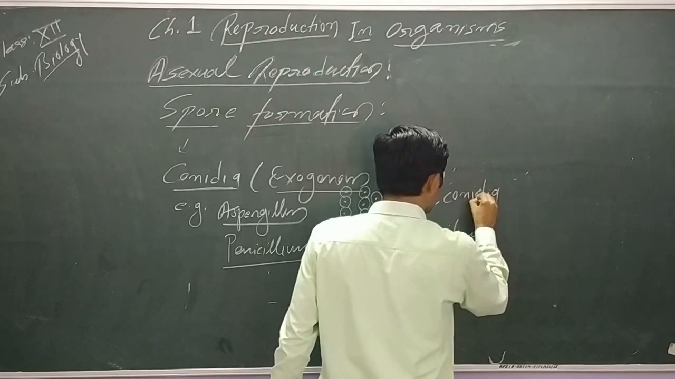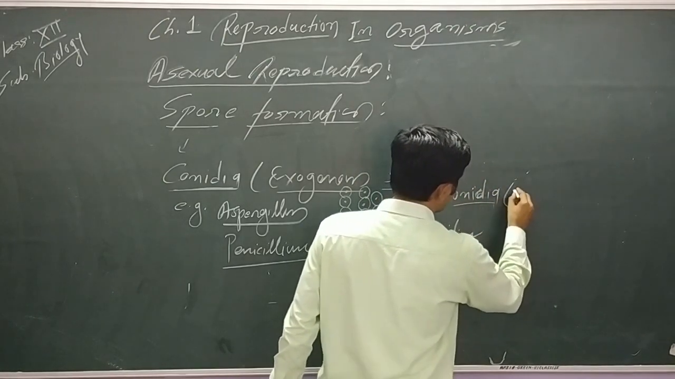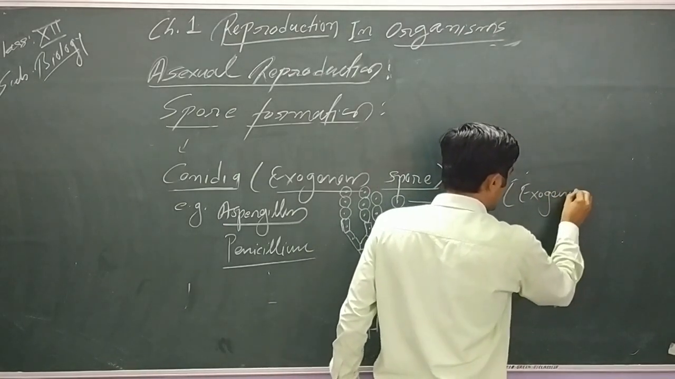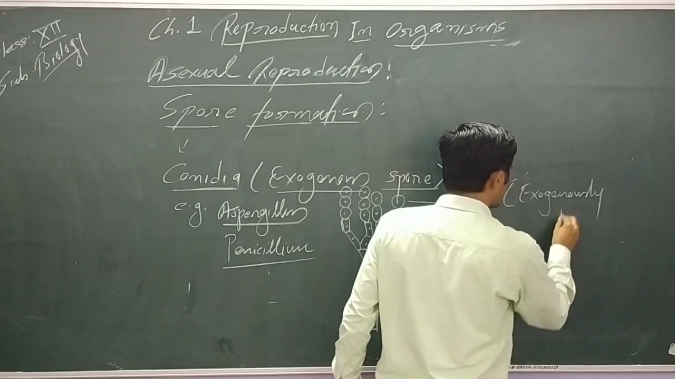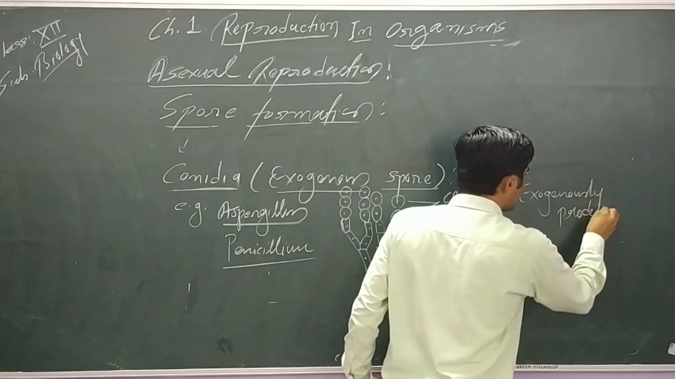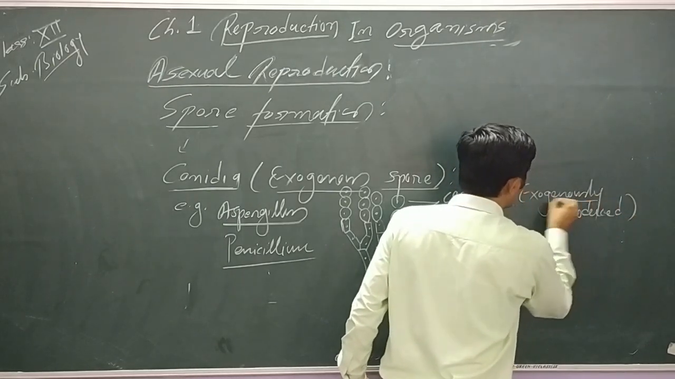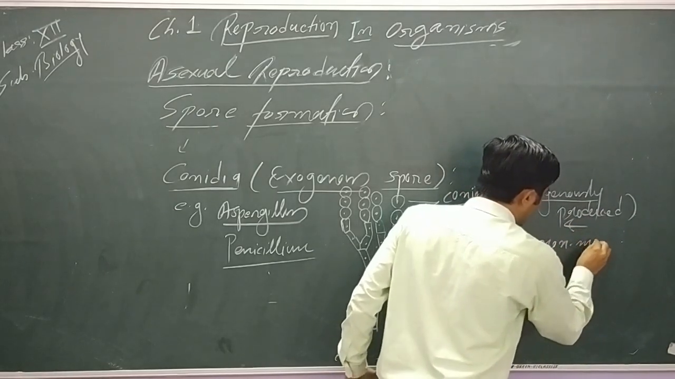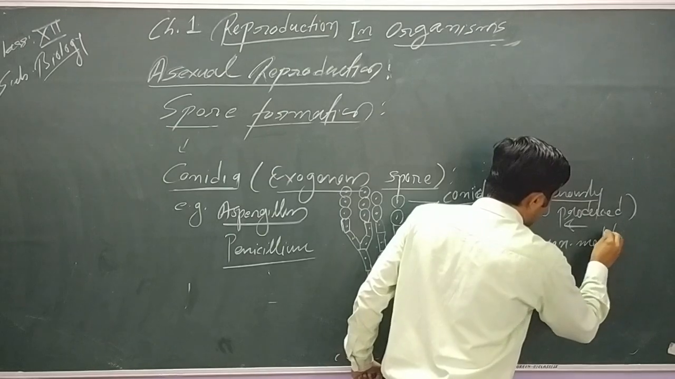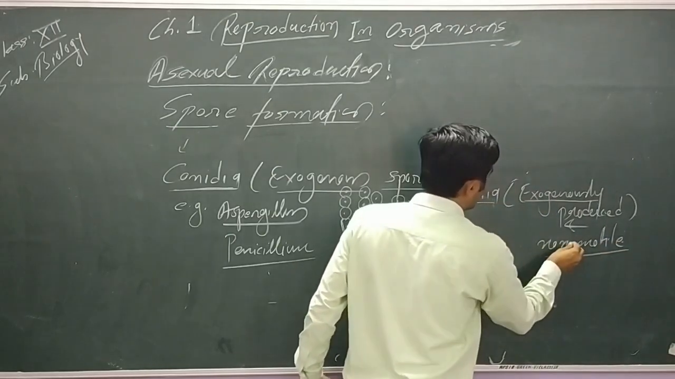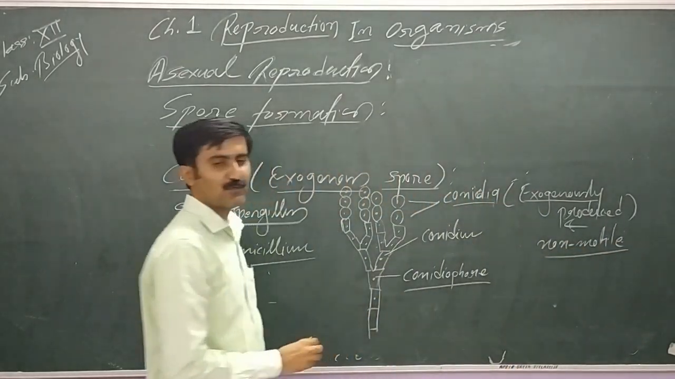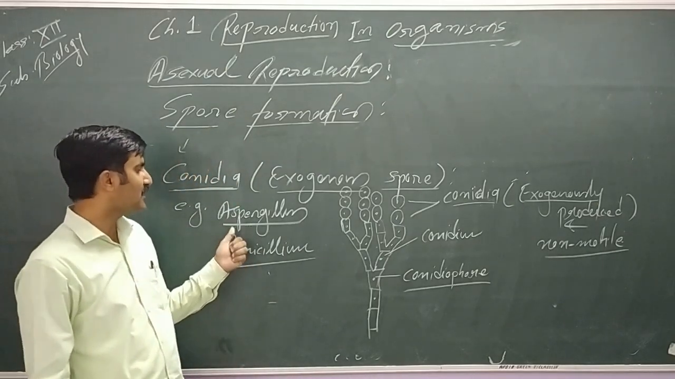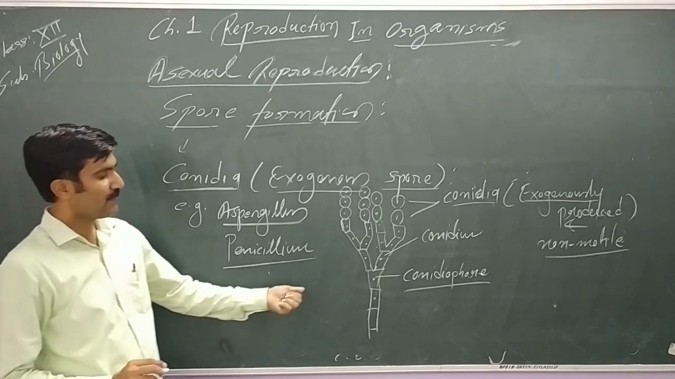So this is very interesting to note here. Conidia, what kind of spores are they? Exospores, exogenously produced. These spores are exogenously produced and non-motile. This is a very interesting point to note. So please remember the examples Penicillium and Aspergillus.